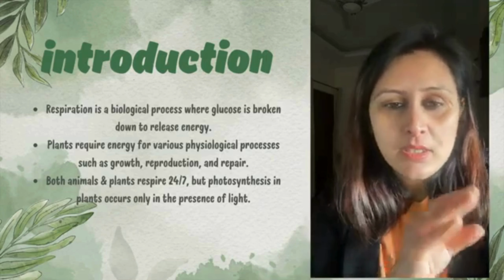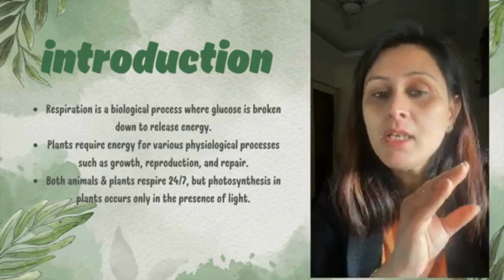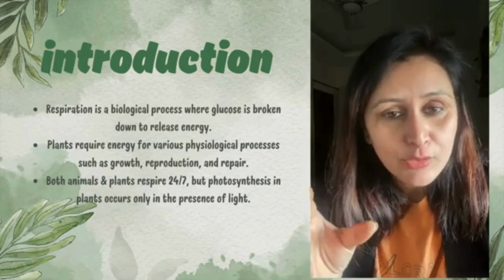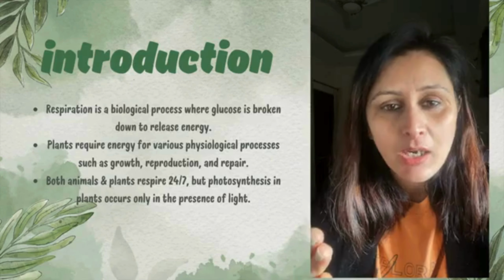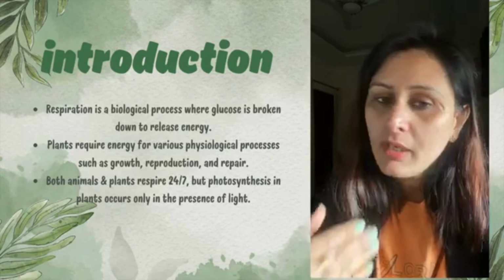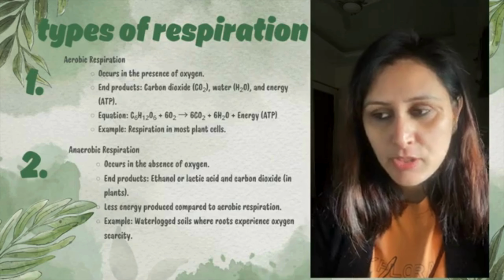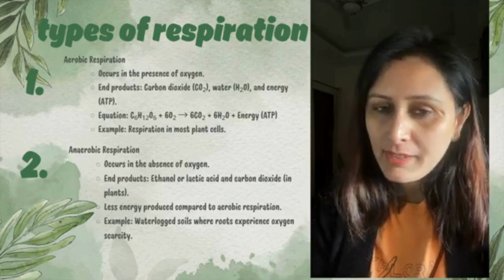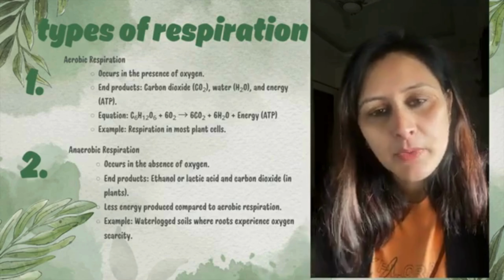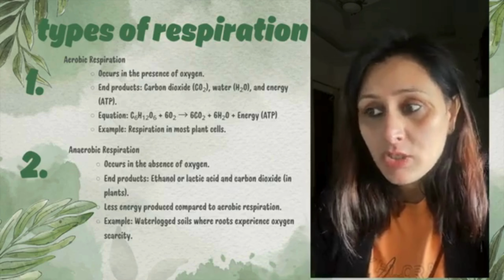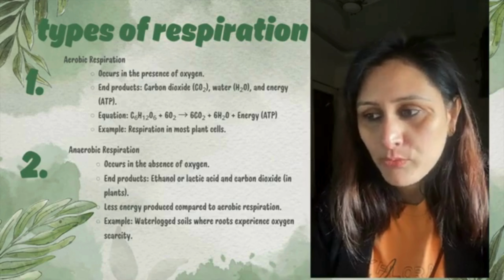But photosynthesis एक specific period of time पे होती है जिसमें photosynthesis से glucose बनता है. अब उसी ग्लूकोज के ब्रेक डाउन से जिससे एनर्जी रिलीज होती है, so we are going to talk about it. So first of all, the types of respiration: aerobic respiration and anaerobic respiration. एरोबिक का मतलब है जहाँ पे ऑक्सीजन की रिक्वायरमेंट है, or which happens in the presence of oxygen.